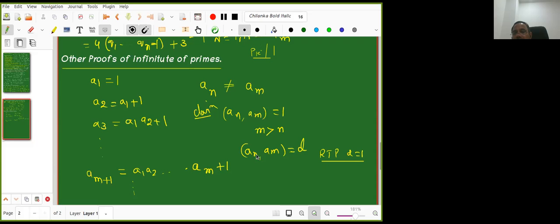But what do you mean by GCD of two numbers equal to D? D divides AN, D divides AM. This much is there. Now I am just giving all the ingredients to cook. So these are available with us. Now M greater than N. Now we can go ahead.